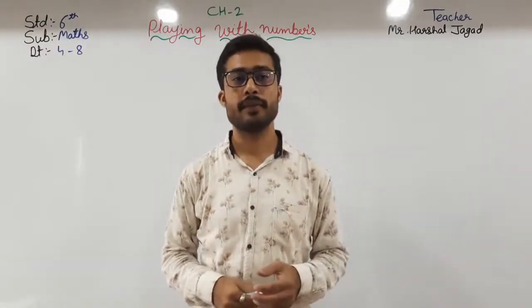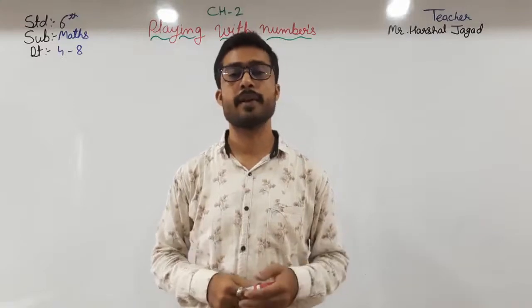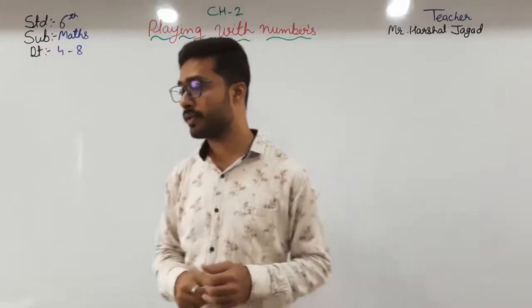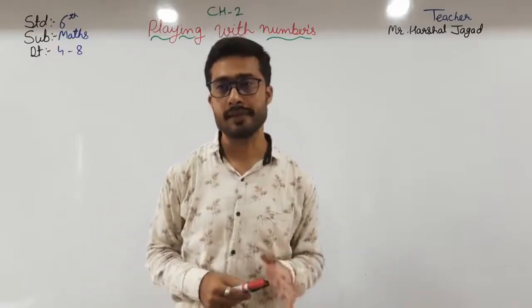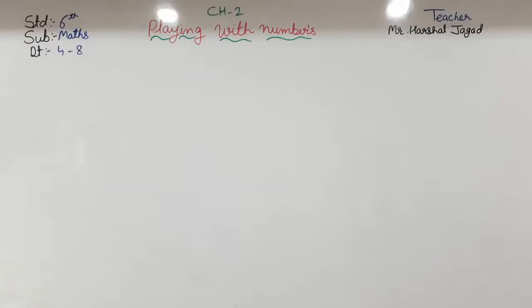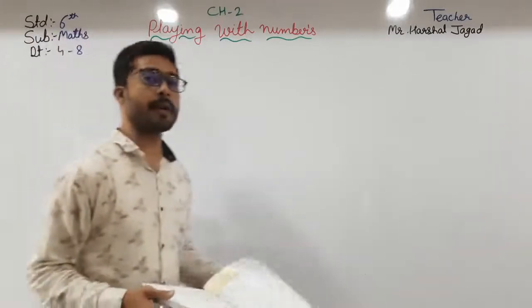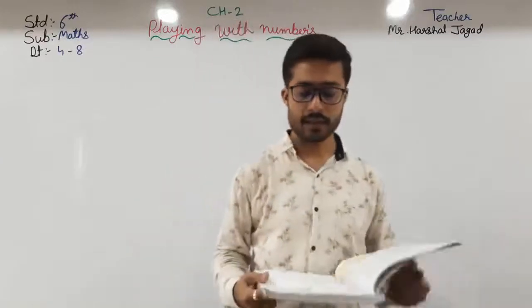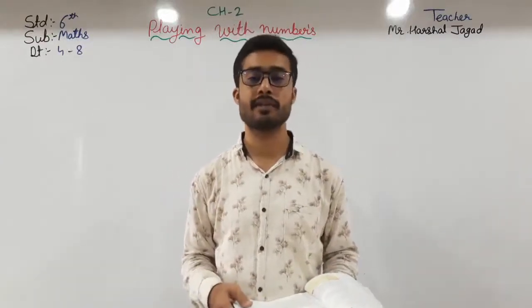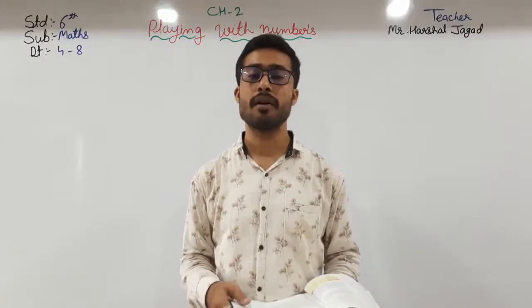So in the previous video we were going through chapter number 2, playing with numbers. In that we have reached the types of numbers. We have seen prime numbers, composite numbers, co-prime numbers, twin prime numbers, and prime triplets. Now we have reached even and odd numbers.